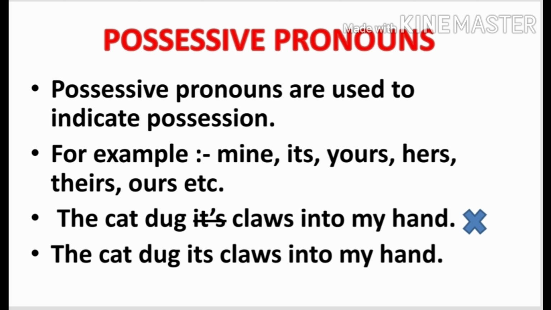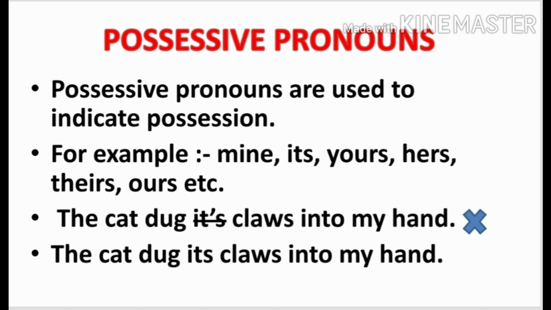Now students, I want to draw your attention to this common error committed by most of the students while using possessive pronouns. We don't use it apostrophe s. Okay, its is the possessive pronoun. It apostrophe s is a contraction of it is. It is, it's the short form of it is. We don't use this as a possessive pronoun. So this thing you have to keep in mind.